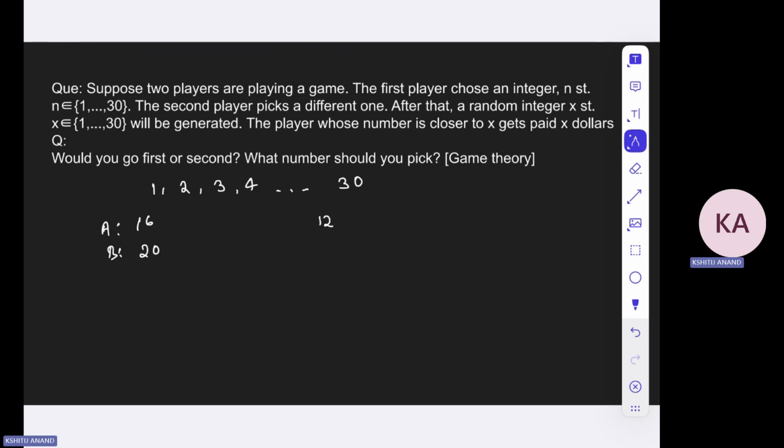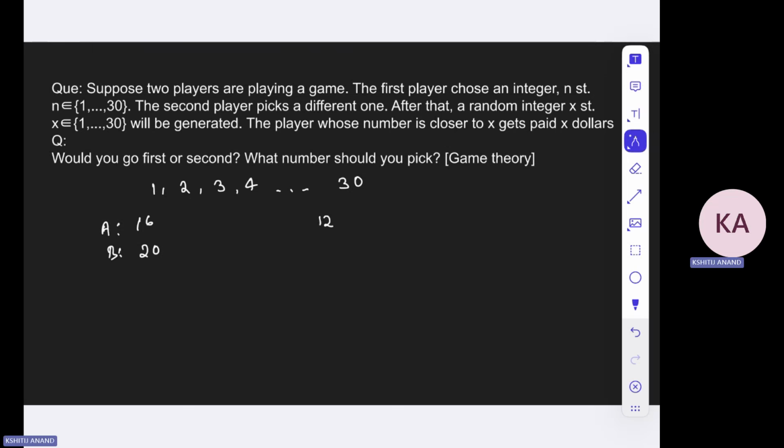Now, B has a choice to either go one step ahead of A, right? So if, let us say, A chooses 16, then B can pick 17 or 15, so that he at least takes advantage of all the possible scenarios. They cannot take a bigger step. So that's why B will be favorable. Either he takes one step below A or one step above A.